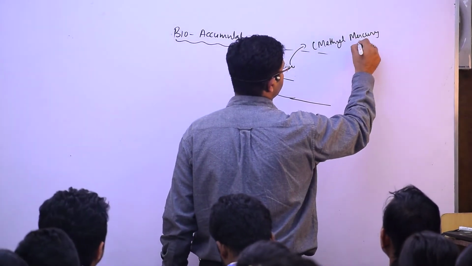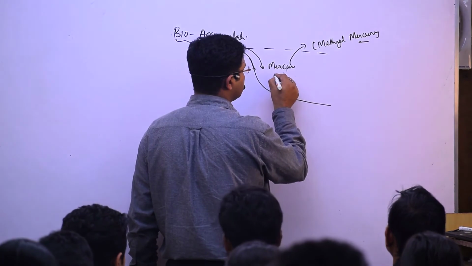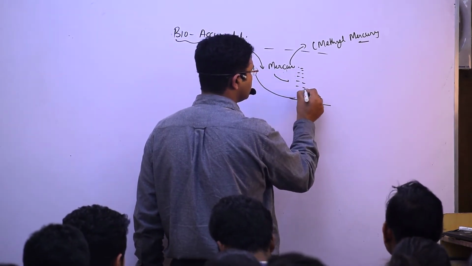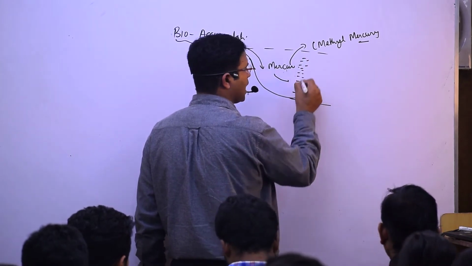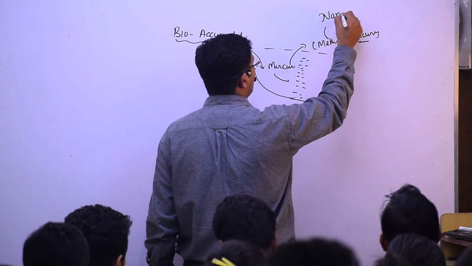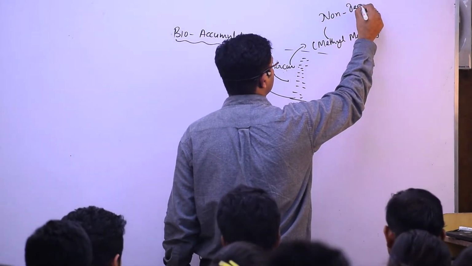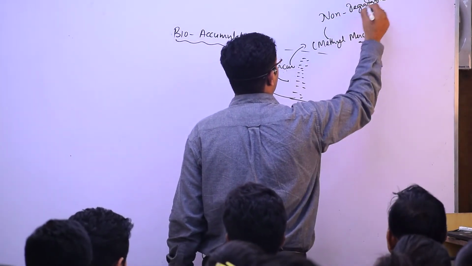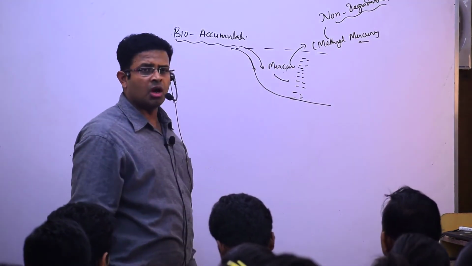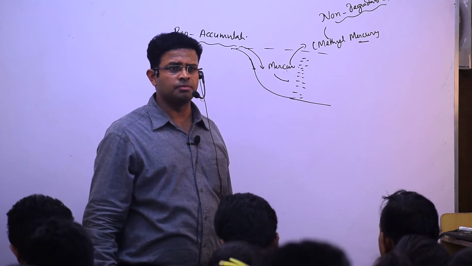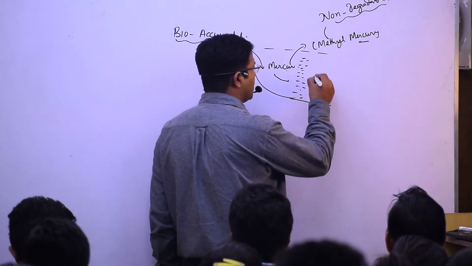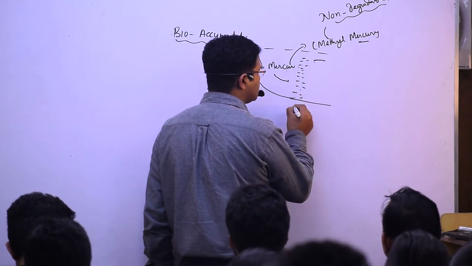What does it become? And this methyl mercury is eaten by a small organism, and it is non-degradable. Which pollutant is it? It will not degrade in our body, yes or no? This methyl mercury is taken by zooplankton, and how much does it go?